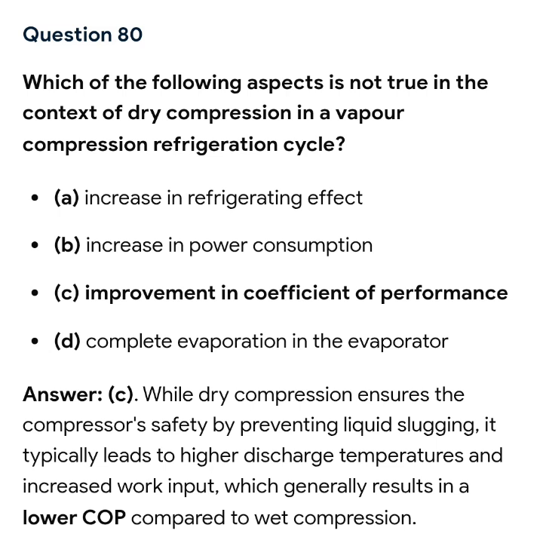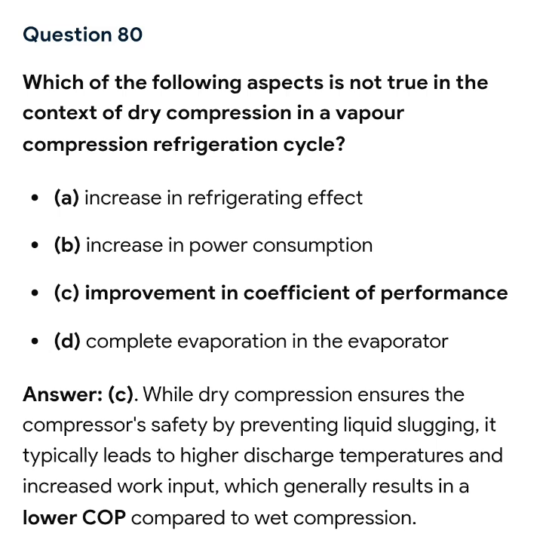We have this problem. Which of the following aspects is not true in the context of dry compression in a vapor compression refrigeration cycle? A, increase in refrigerating effect, B, increase in power consumption, C, improvement in coefficient of performance, D, complete evaporation in the vapor.